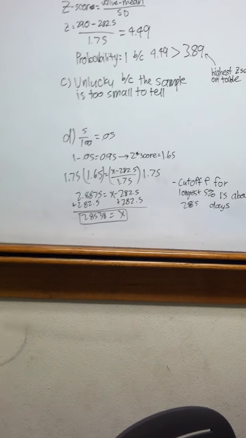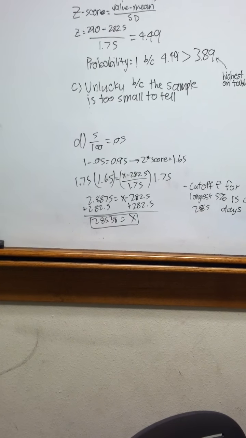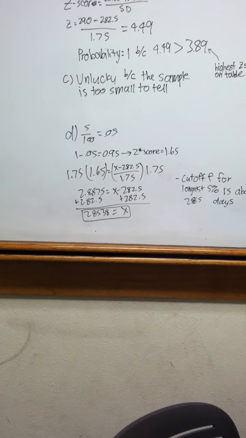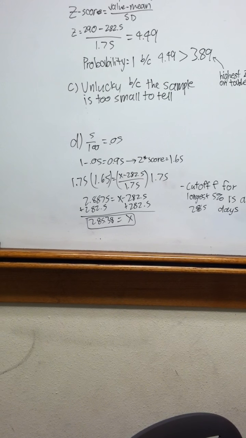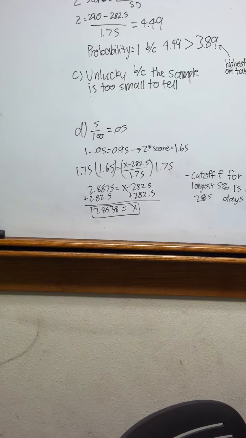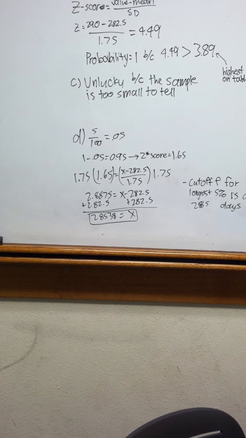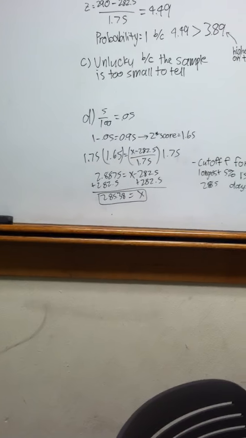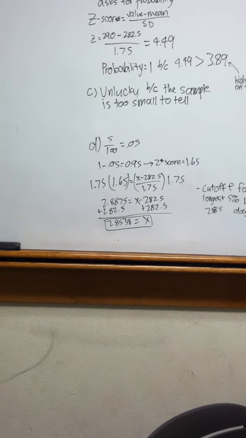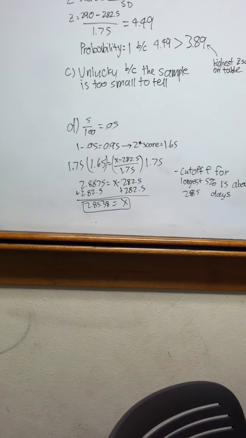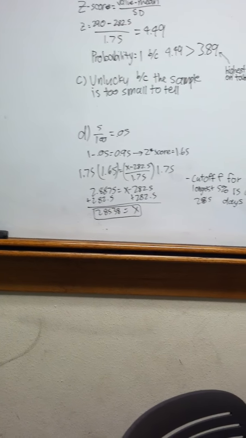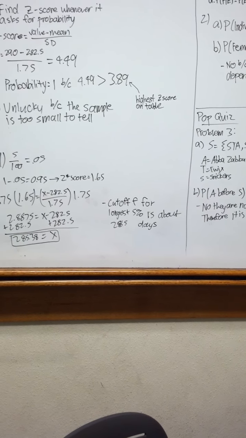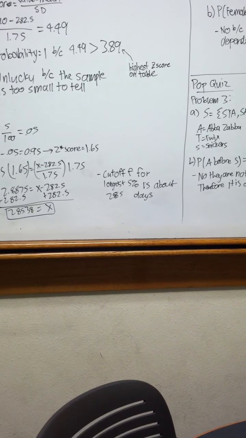We already have our z-score, so 1.65 is equal to x minus 282.5, divided by 1.75, and we multiply each side by 1.75 to get 2.8875, which equals x minus 282.5. We add 282.5 to each side, and we get a value of x equal to 285.38. So the cutoff for the longest 5% is about 285 days.